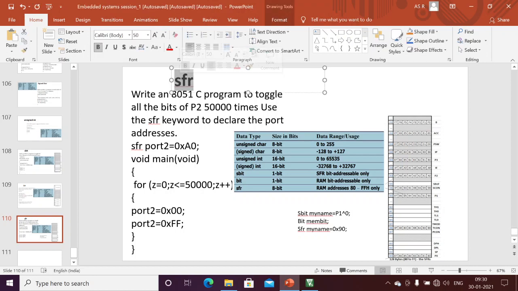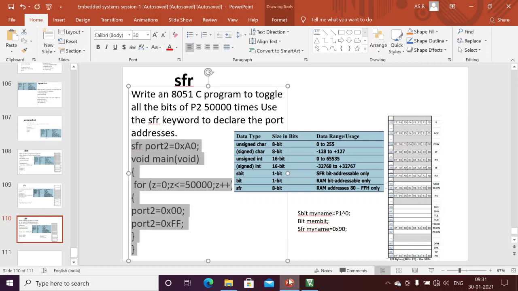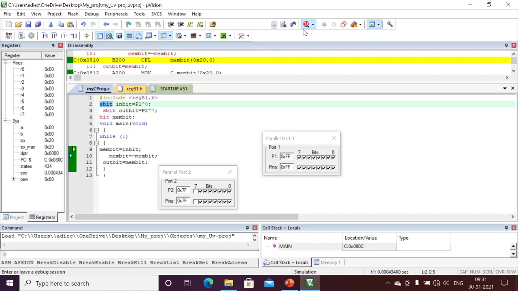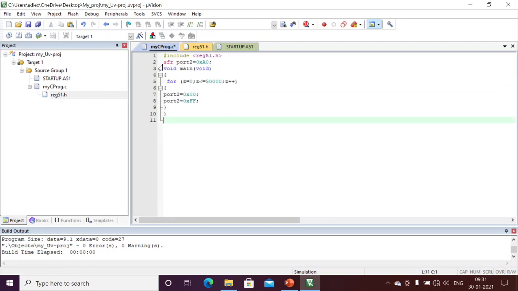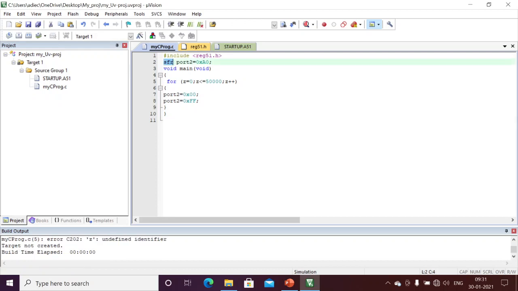Write an 8051 C program to toggle all bits of port 2, 50,000 times. I am writing the same program, copying and pasting it into the Keil programming environment. Now I go back to the normal editing program. See here, we'll discuss how to define this SFR. Here we can define whatever name we want, any name we can put.